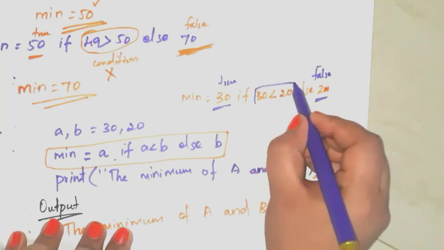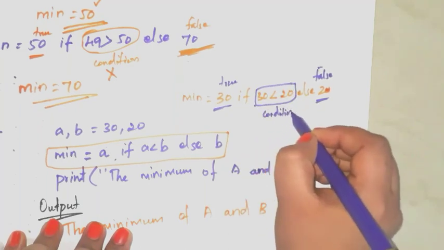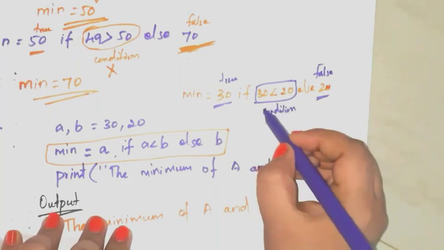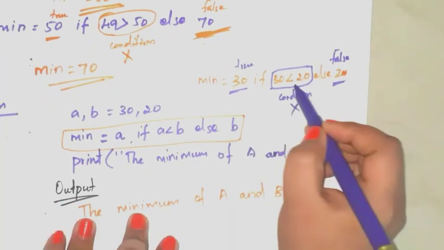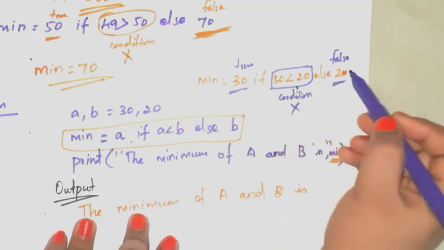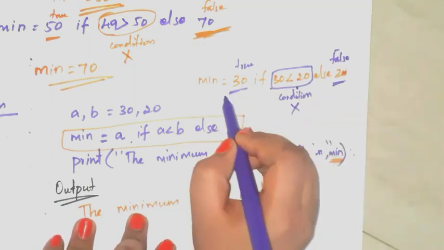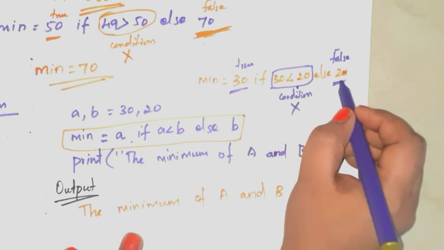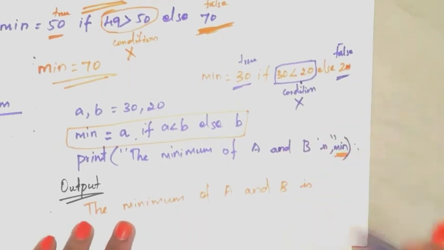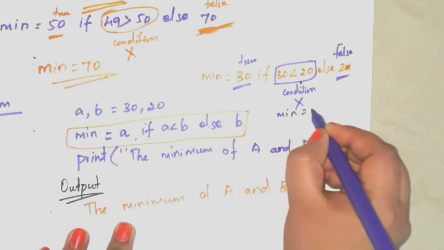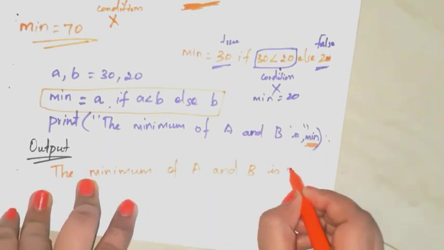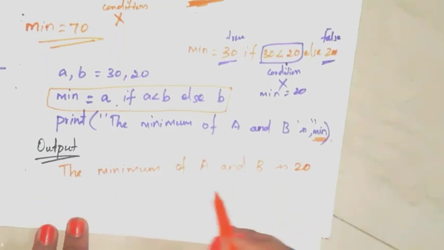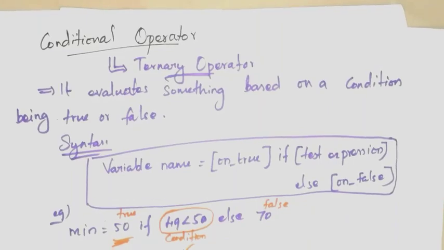This is the condition. Check this condition. This is true or not? 30 is less than 20. This is not true. So if this condition is false, you have to take the false value. Ignore this true value. What is the false value? 20. So min value is what? 20. So here min is equal to 20. This is the output. So this is about conditional operator.